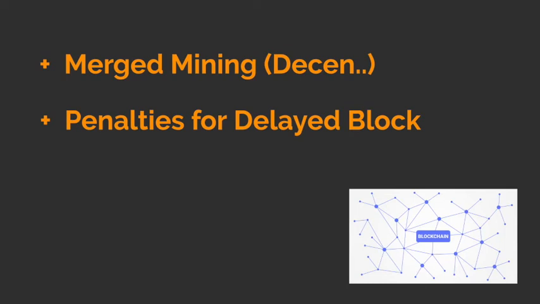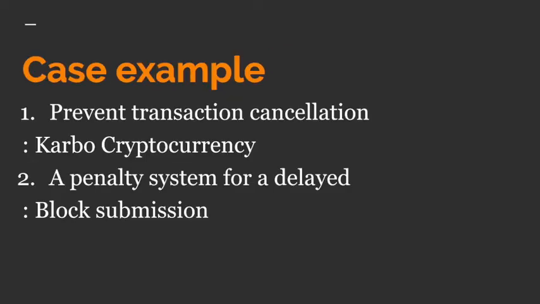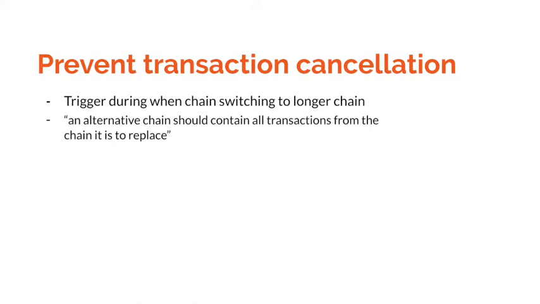It drives the cost of the attack up, further reducing the incentive to do an attack. The miner with delayed blocks is penalized. Next, these are case examples from two architectures: first, the Kuna cryptocurrency, and second, the Horizon architecture. Let's move to the first one, from the Kuna cryptocurrency, which is preventing transaction cancellation.